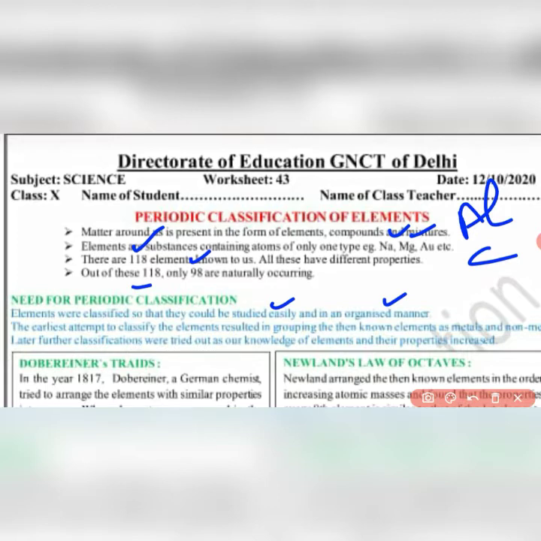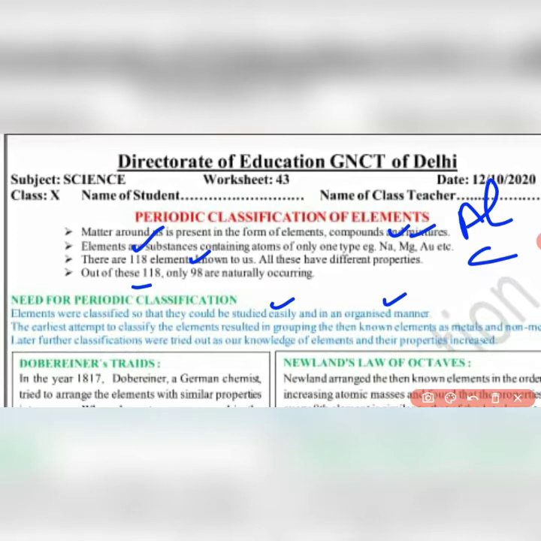If all the plates are kept on one side and spoons on one side, that means we have arranged everything in a systematic manner. Or in a bookshelf, we place similar types of books on one side, so that whenever we need anything, we can easily take it out. In the same manner, these elements are also classified, just to make our study simple, easy and organized.